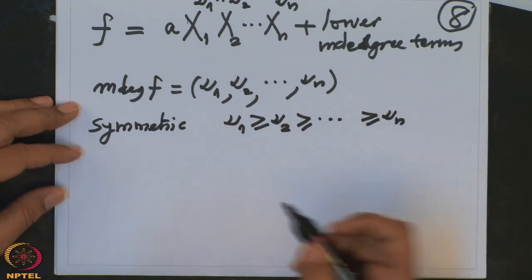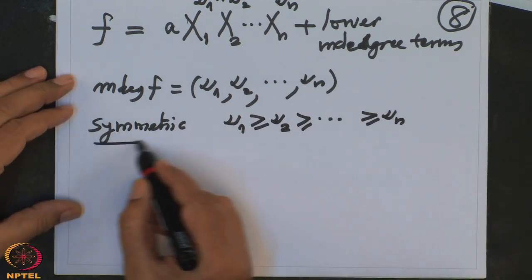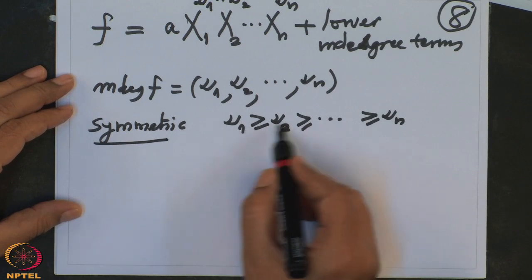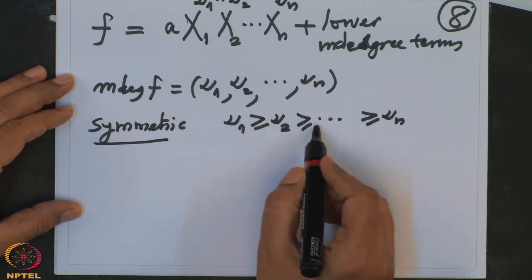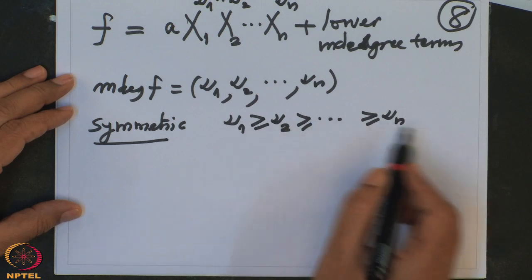This is what we observed above, because it is symmetric. If I permute x1 and x2, I get this. If I permute x2 and x3, I get this, and so on.